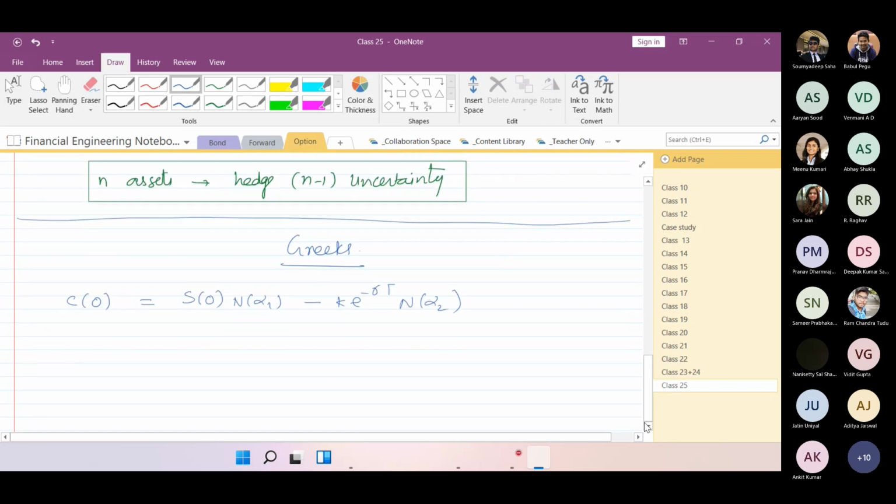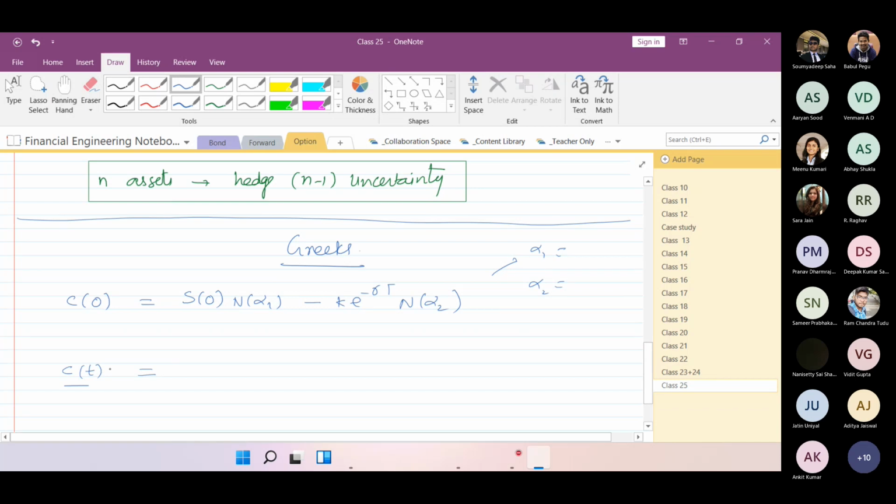Right. And you know what will be the value of alpha 1 and what will be the value of alpha 2. Instead of writing C naught, let's try to see what the call option price is. You can always say that it is a European option which has been written, or came into existence at t equal to 0, and can be exercised or cannot be exercised depending upon the asset price at expiry. Then why are we using CT?